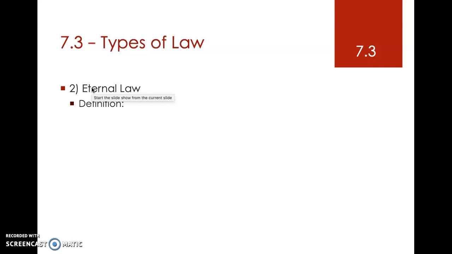It's eternal because it's always true and never changing. All other laws derive from the eternal law. So the eternal law is sort of the giant umbrella for all the different laws in the universe. The eternal law refers to God's purposeful ordering of creation.